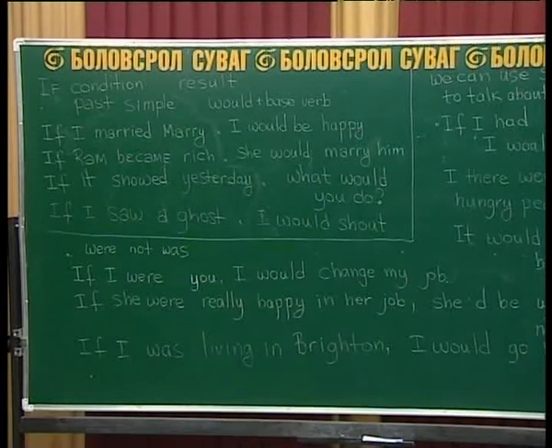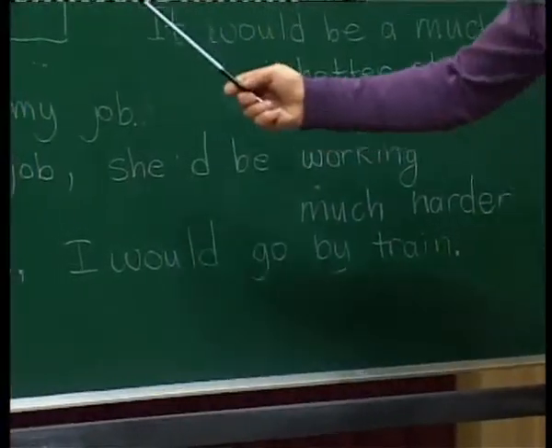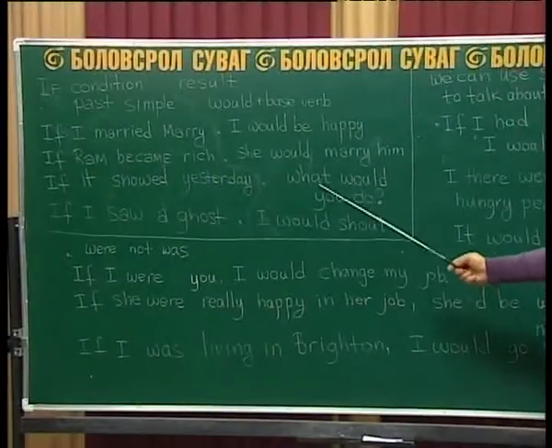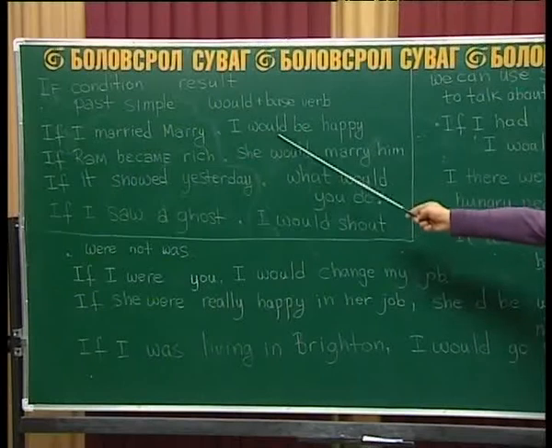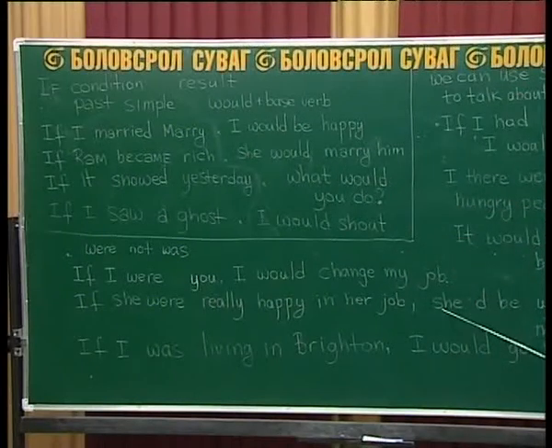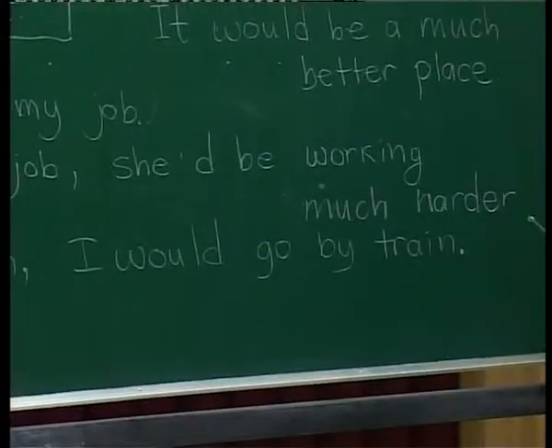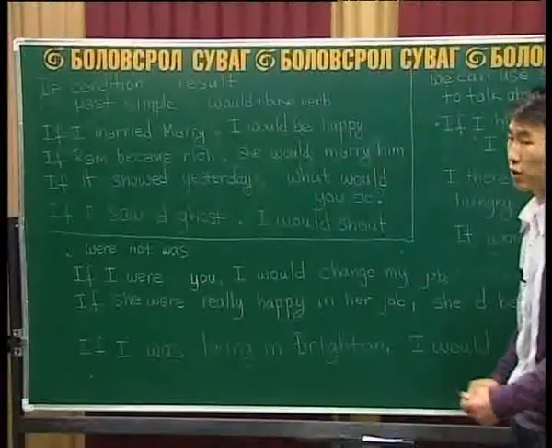We have "would" here. What would you do? I would. This is the same. She would, this is the abbreviation of would. She would be working much harder, right? This is the example.